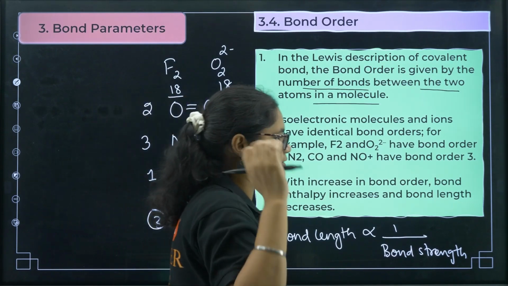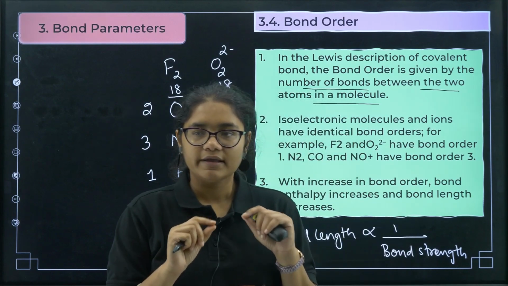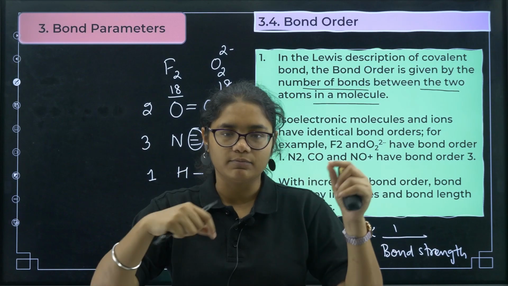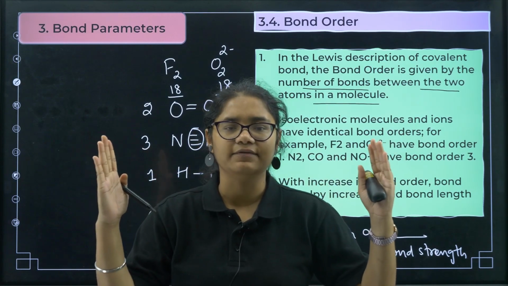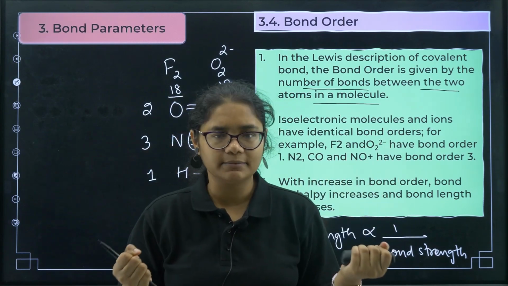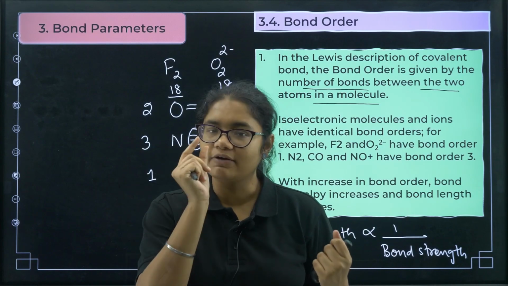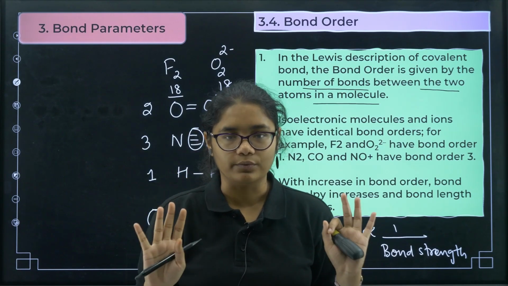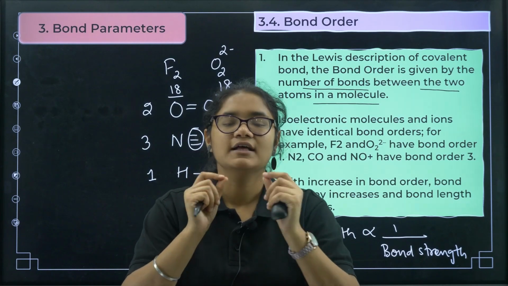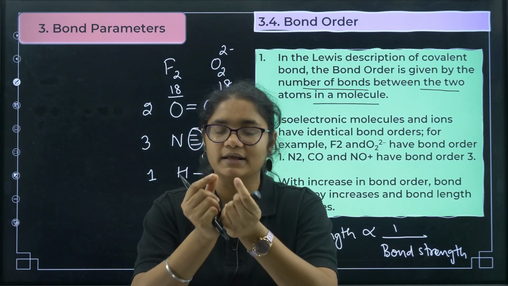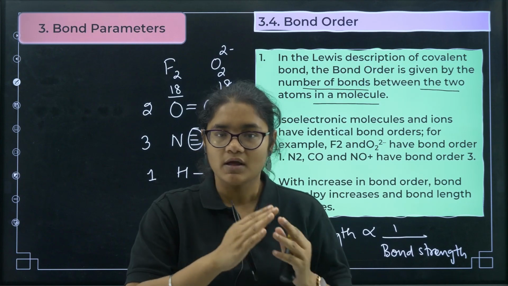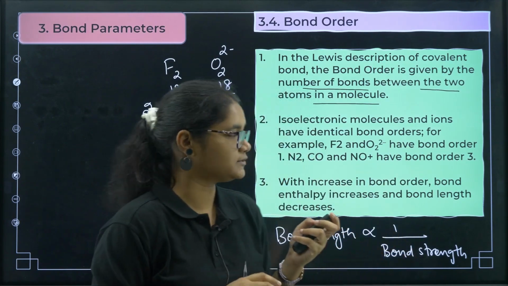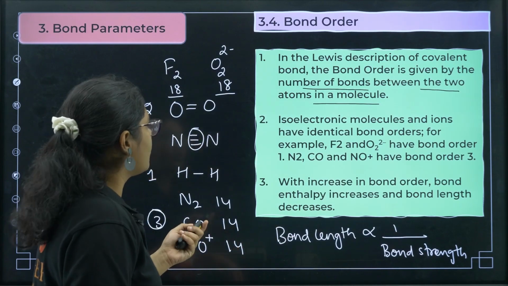Now how can you remember this? If you have a bundle, or two sticks bound to each other, and this much lengthy stick is given to you, you can easily break it. But imagine the same thing, two sticks of a very small size. Can you break it easily? No, right? It is very difficult to break small things. So when you require more energy to break something, the size will be small. When it is very big and lengthy, you can easily break it. I hope you can remember this in this way. So this is all about bond order.